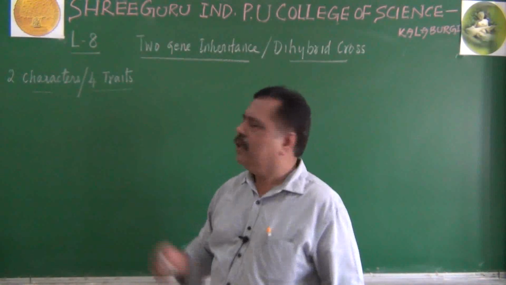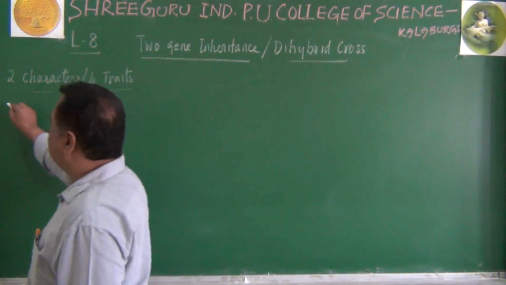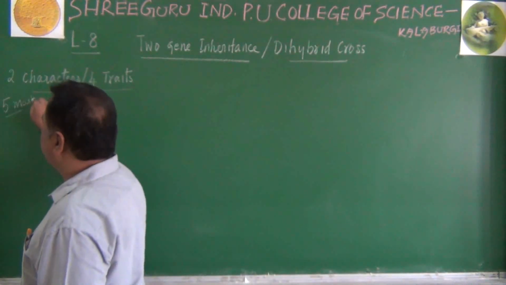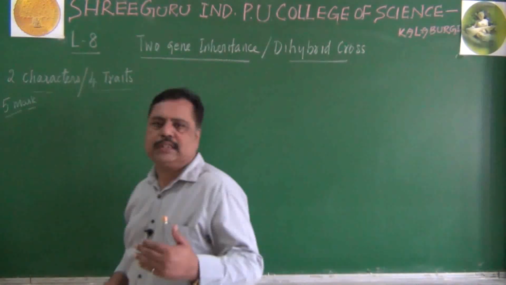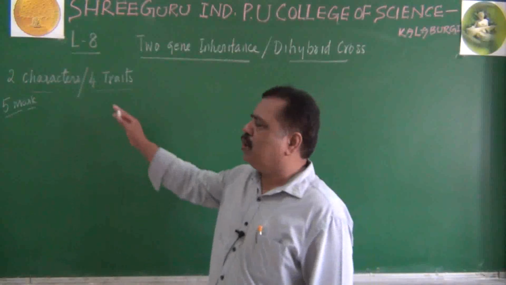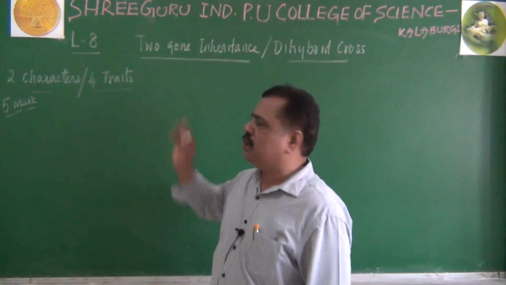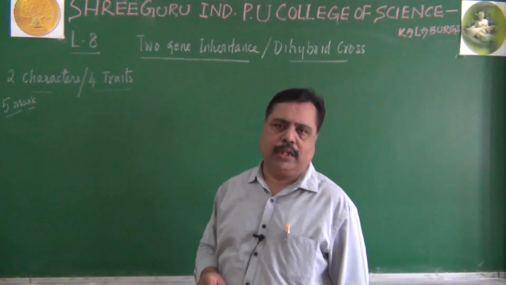This is the most important 5-mark question. If you see your board exam question papers for the past 8 to 10 years, more than 60% of the time you could have come across this question, the dihybrid cross.